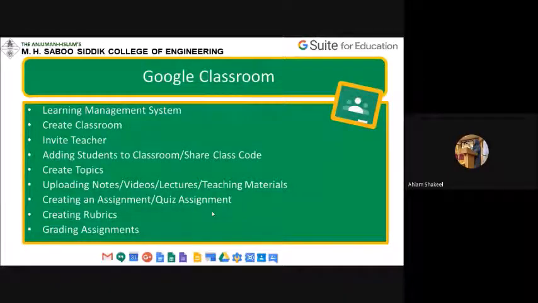Okay, class को distribute करना है वो चीजें. तो how we do that? It is using Google Classroom. Now, Google Classroom ke through what things we can do. First is we can create a classroom with the students. Second is invite teachers. Third is adding students to the classroom and sharing the class code in order to add the students. Fourth is creating the topic.